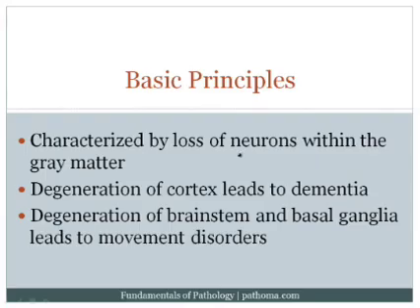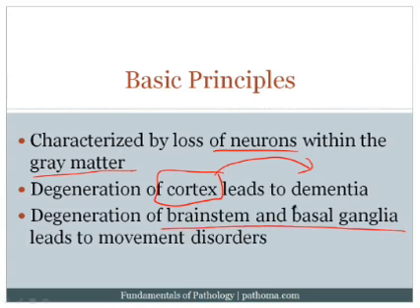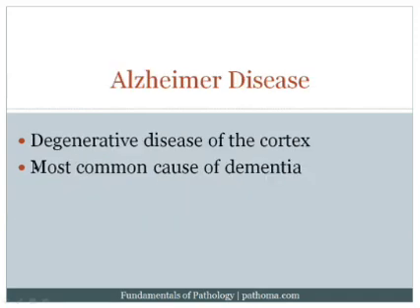Degenerative disorders are characterized by the loss of neurons, and of course that's going to be within the gray matter. And you can lose neurons within the cortex, and when you lose neurons within the gray matter of the cortex, that's going to result in dementia. Or you can lose neurons within the brainstem and the basal ganglia. But really the key idea here is the basal ganglia. And when you lose these neurons, that's going to result in movement disorders. The first of these disorders is Alzheimer's disease.